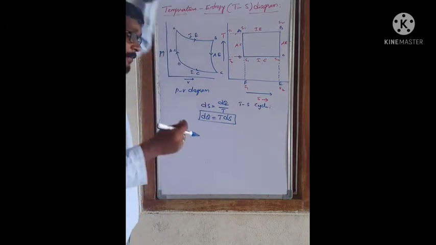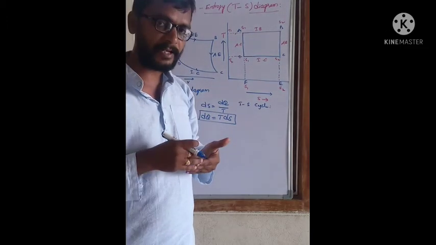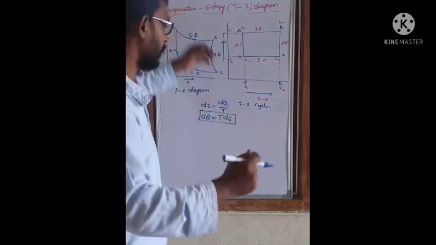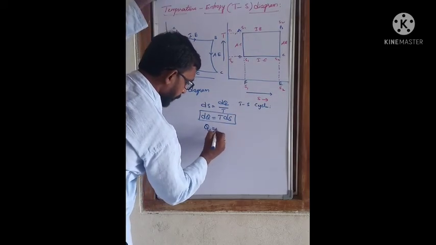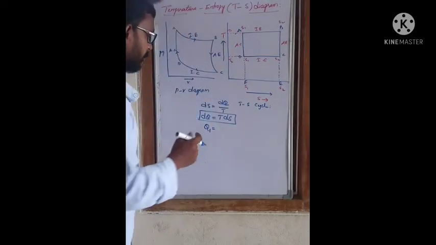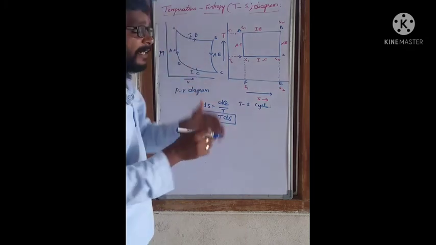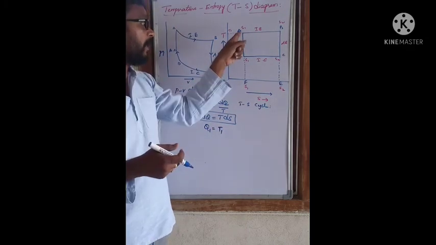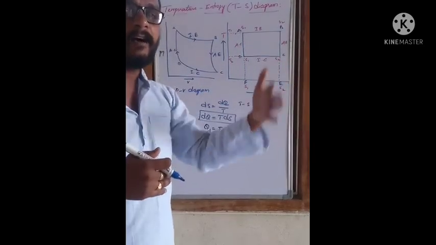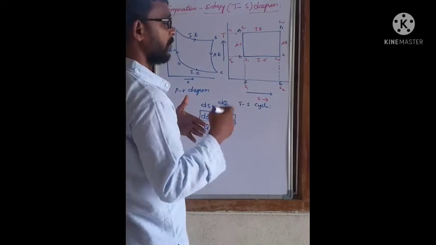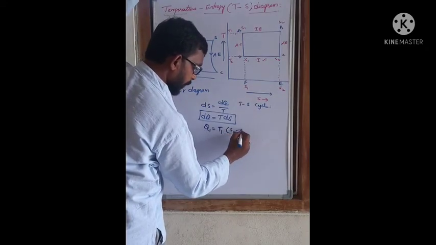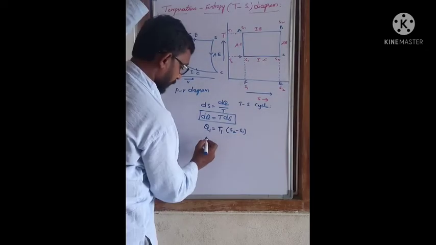With its help, the amount of heat absorbed by the working substance from the source during the isothermal expansion can be written as Q1 equals T1, since it receives heat at T1 degree Kelvin, times the change in entropy. Entropy increases from S1 to S2, so Q1 equals T1 into S2 minus S1.